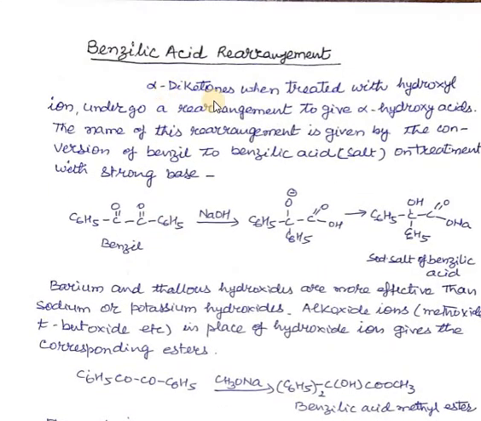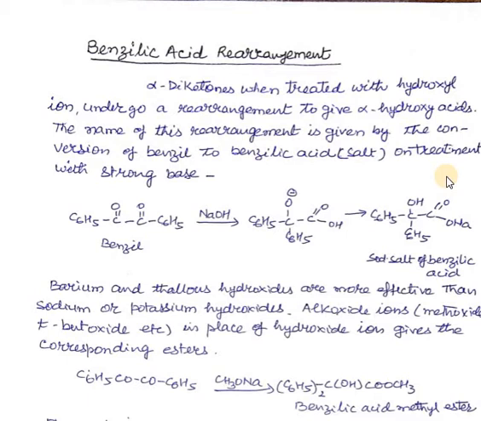अल्फा डाइकीटोन्स का रीअरेंजमेंट होता है। अल्फा डाइकीटोन्स when treated with hydroxyl ion undergoes a rearrangement to give alpha hydroxy acids. So this rearrangement of alpha diketones into alpha hydroxy acid is known as benzylic acid rearrangement. Why is this called benzylic acid rearrangement?